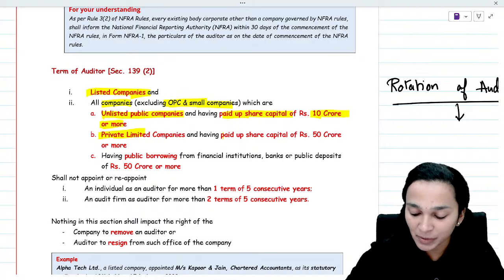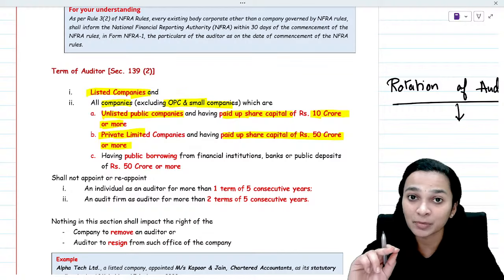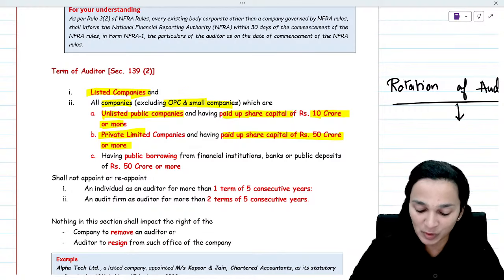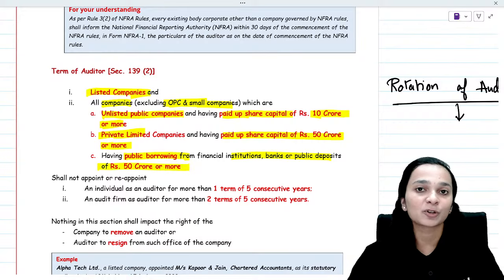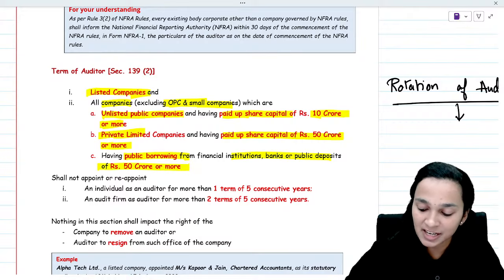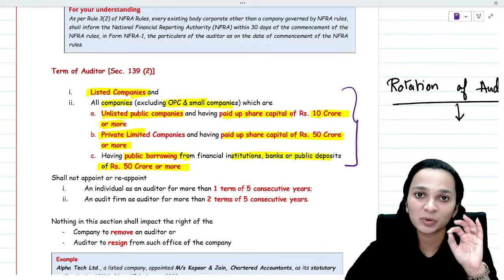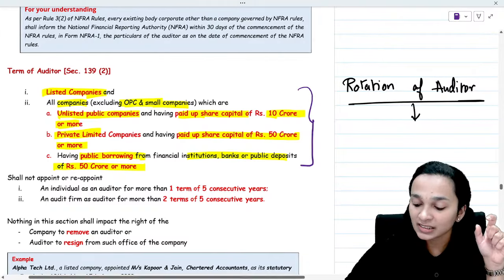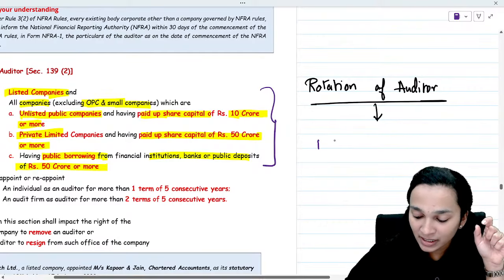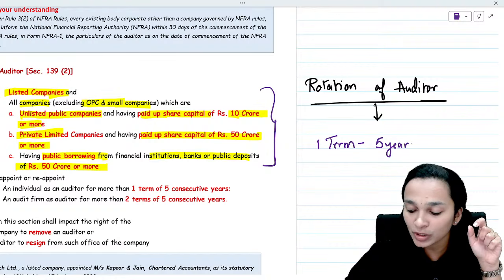Private companies having paid up share capital of 50 crore or more. So, private companies having paid up share capital of how much? 50 crore or more, and having public borrowings from financial institutions of again 50 crore or more. So, these are the companies where retiring of the auditor by rotation is required. Now, what is the term after which retirement will be required? The term will be one term of 5 years for an individual and two terms of 5 years for firms.